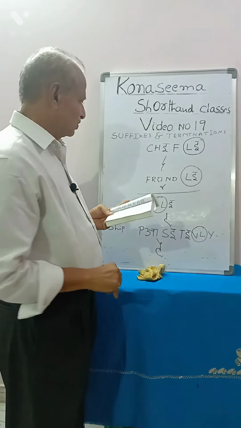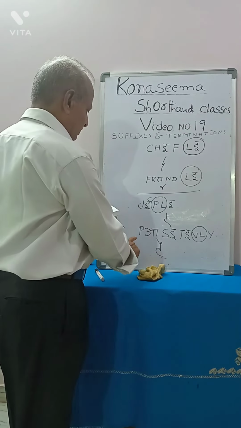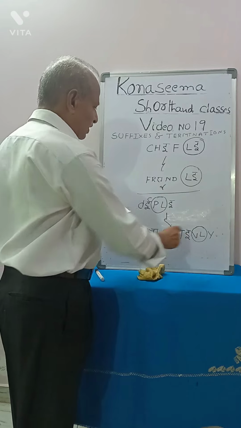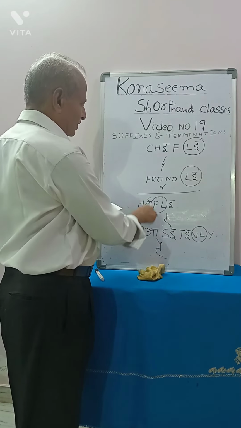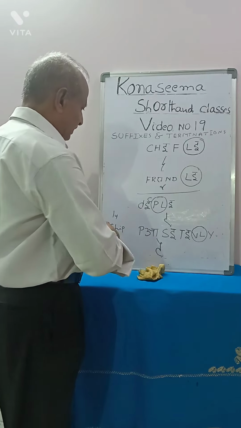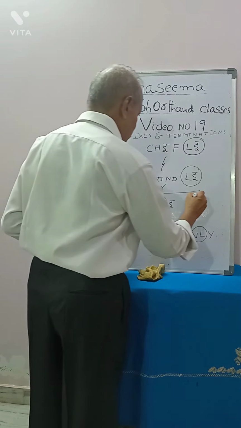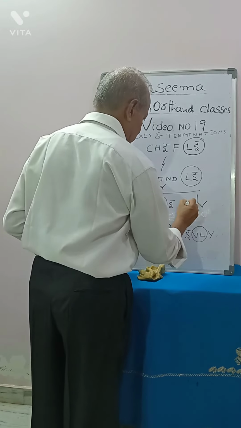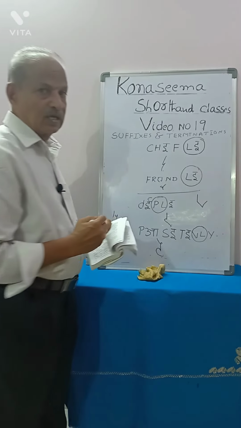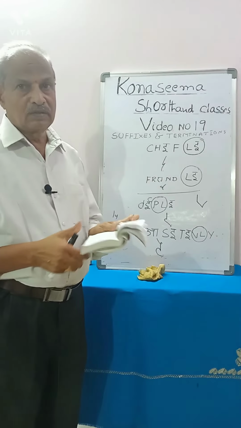But in some cases, like deeply and positively, we can write deeply with L hook, instead of writing like this.